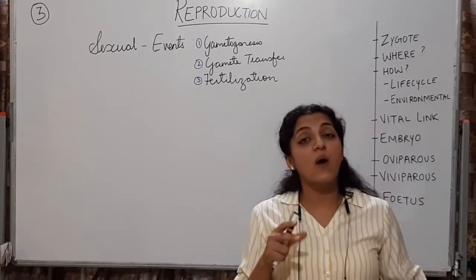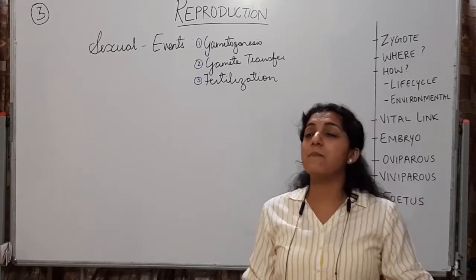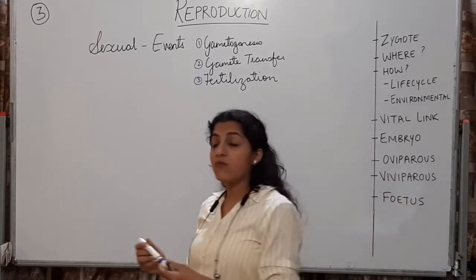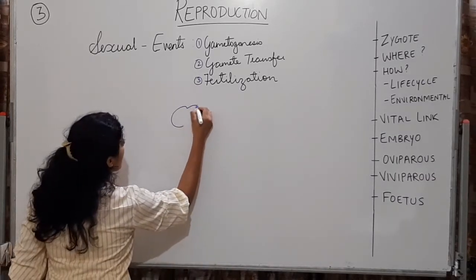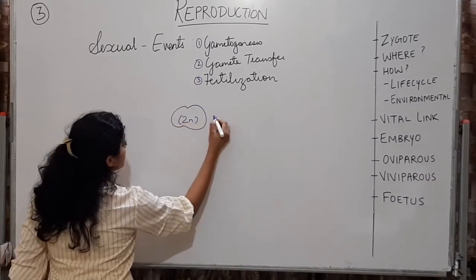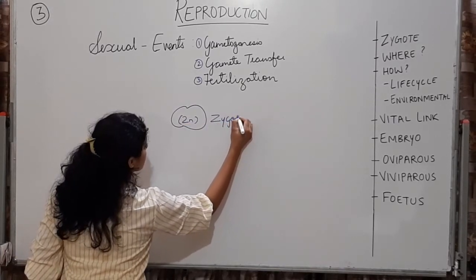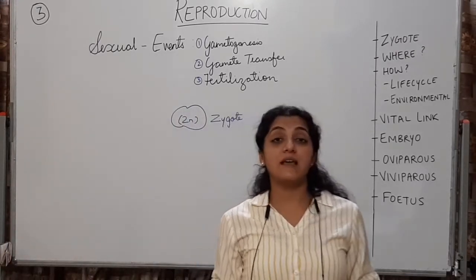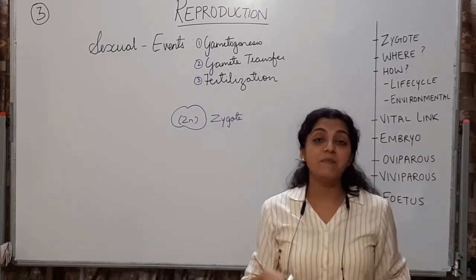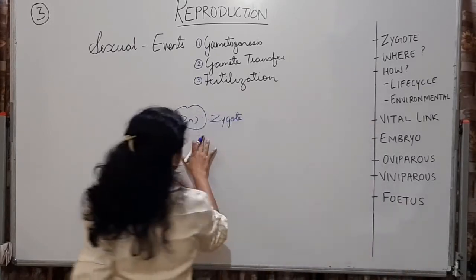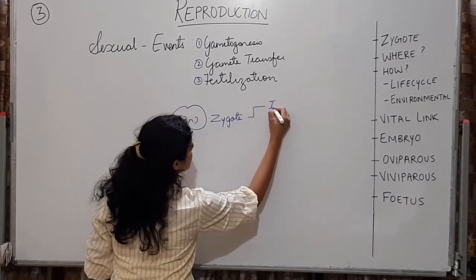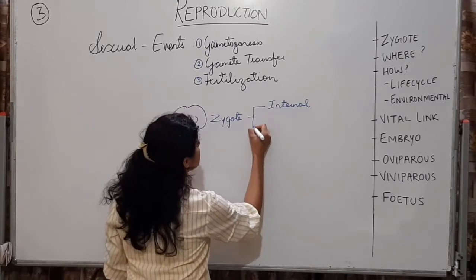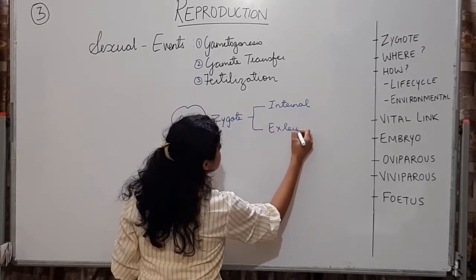And we have seen the most vital step in the events of sexual reproduction, that is fertilization. That is fusion of the male and the female gamete to form a diploid zygote. We have seen this. This fertilization can be internal, can be external. That means the zygote that is formed can be formed internally if the fertilization is internal and can be formed externally if the fertilization is external.